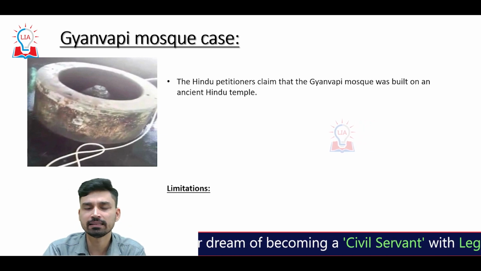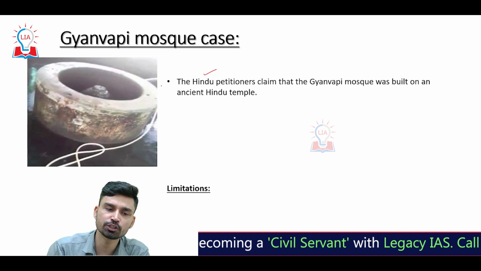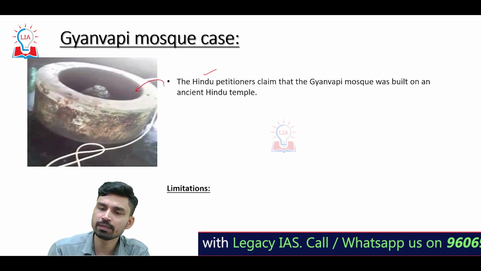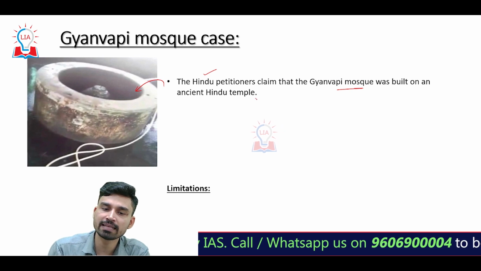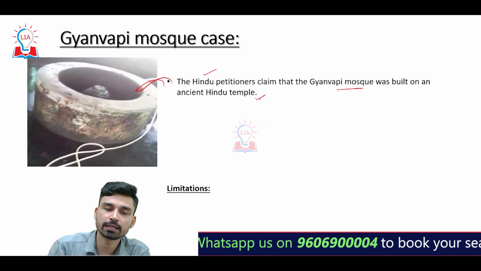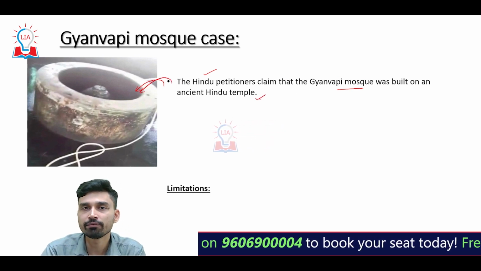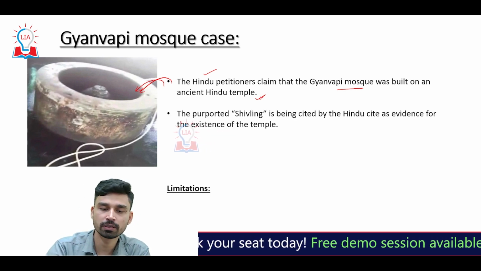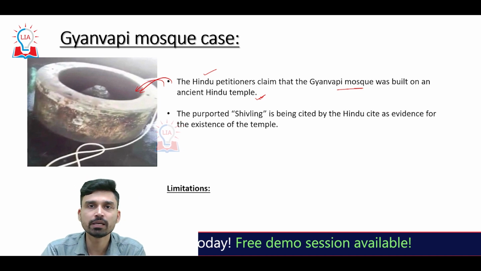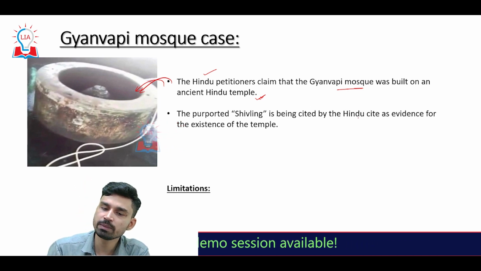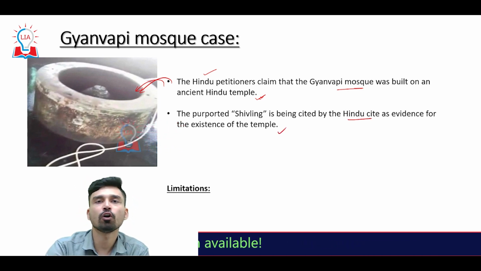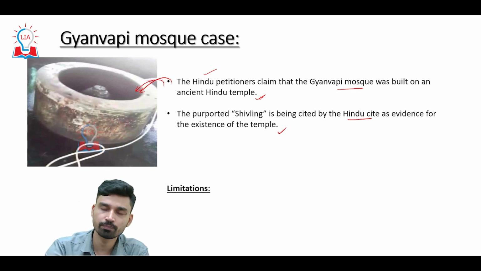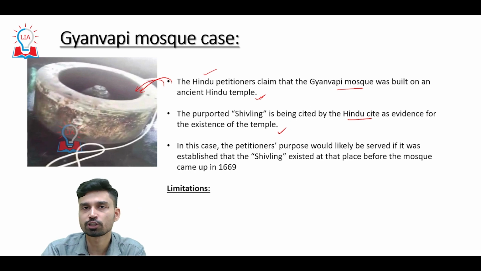We have discussed that in the Gyanvapi Mosque case, the Hindu petitioners claimed that the Gyanvapi Mosque was built on an ancient Hindu temple. The proof they give for this statement is the discovery of this particular rock that is believed to be a Shivling. The purported Shivling is being cited by the Hindu side as evidence of the existence of the temple far ahead of the construction of the mosque at the given site.